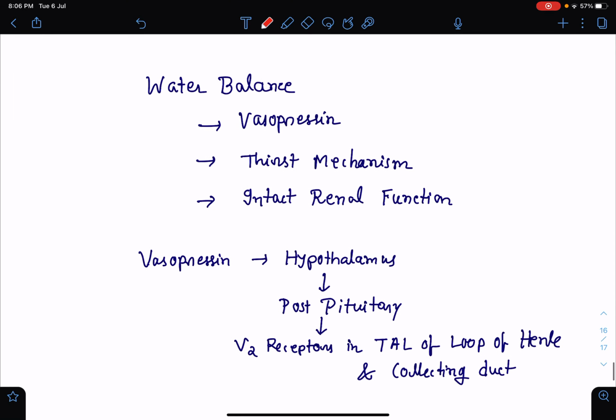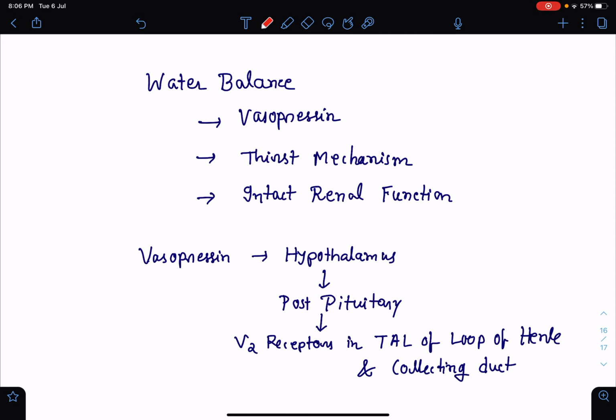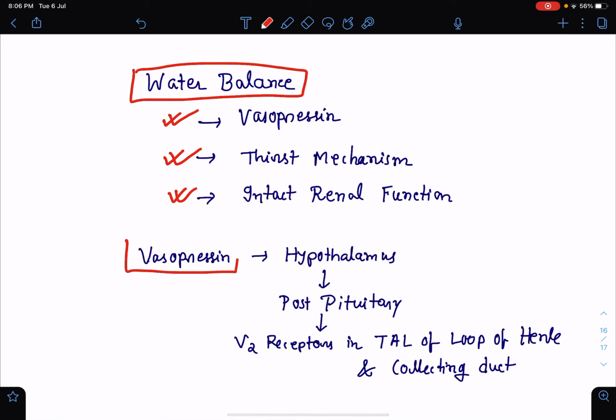Now, if we talk about how the water balance is maintained in our body, water balance depends on three things. Very importantly, it depends on vasopressin, then the intact thirst mechanism and intact renal function. So these three are very important to maintain the water balance. Now, what is vasopressin?